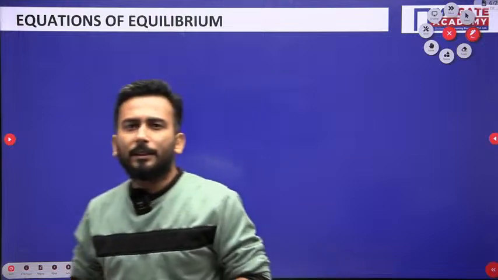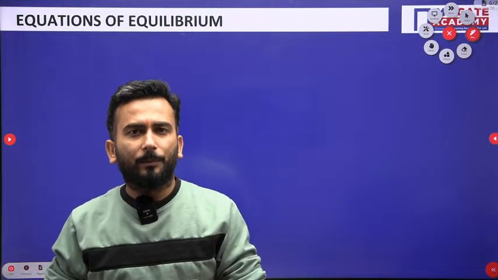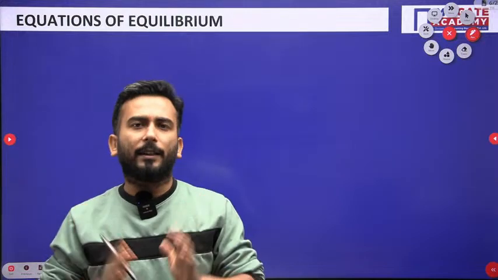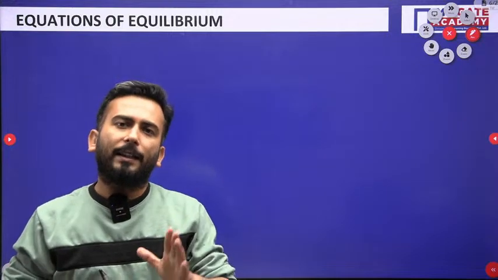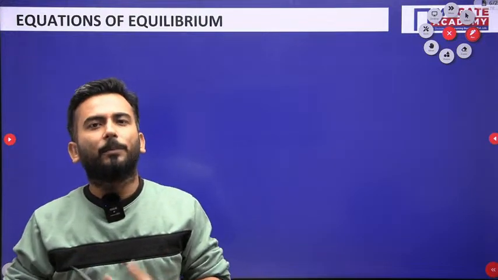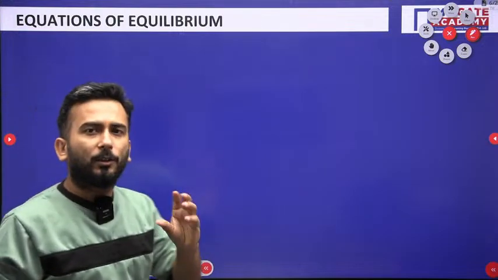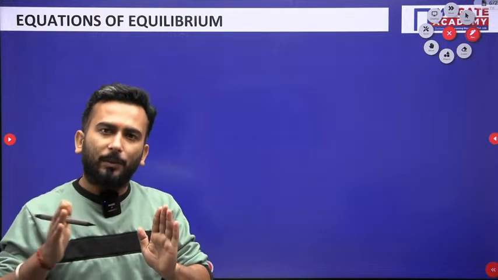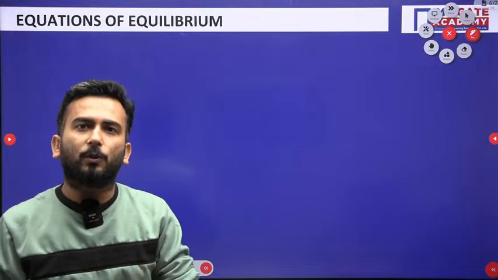Now my dear friends, it is very important to know the equations of equilibrium, more precisely the statics equilibrium, because the body is at rest and equilibrium equations will always help you in determining the support reactions. How will you know the support reactions? With the help of equilibrium. Now what is equilibrium? When I talk about equations of equilibrium, that means translation equilibrium must be there and moment equilibrium is also necessary.